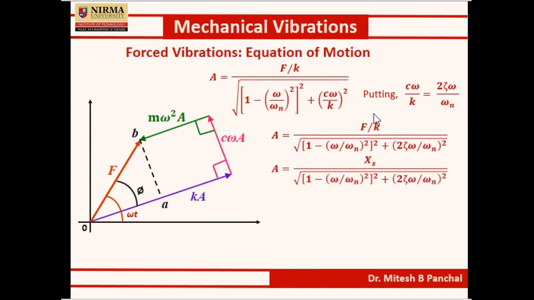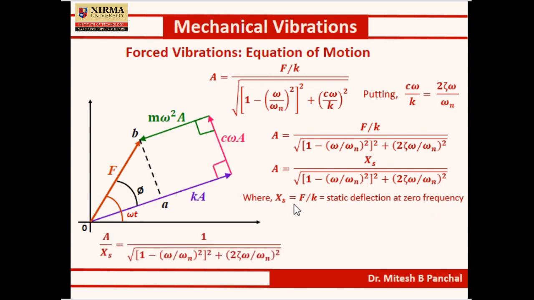Now F by K is nothing but the static deflection at zero frequency. So putting XS equal to F by K, the value of A is derived in this form, and from this equation A by XS can be obtained.